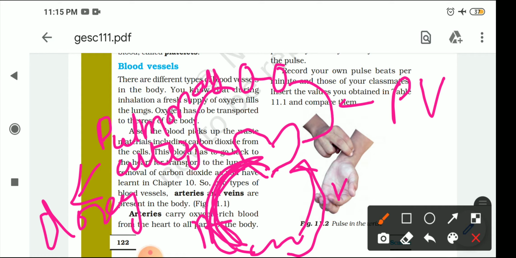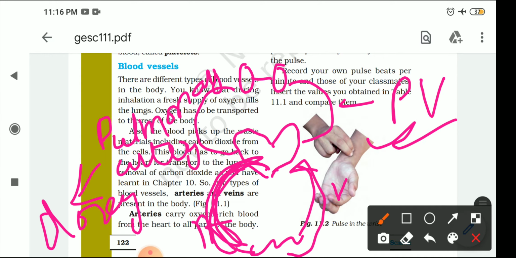So our lungs are dissolving oxygen in this deoxygenated blood, and carbon dioxide comes out through the exhaling process. Okay, so now as you know that our lungs are dissolving oxygen, this oxygenated blood comes to our heart through the pulmonary vein. After that I will show you the diagram.